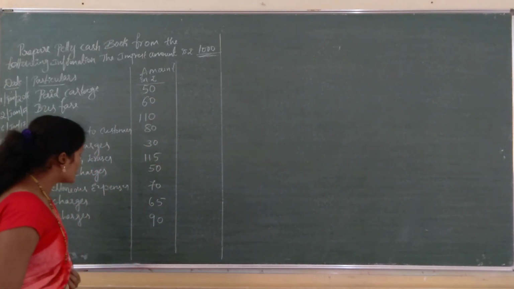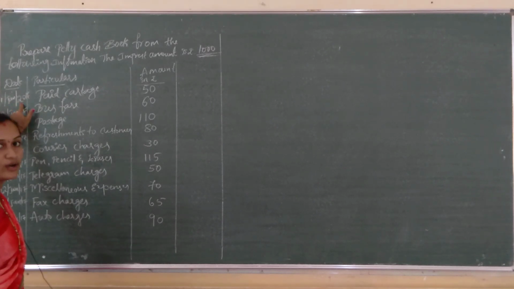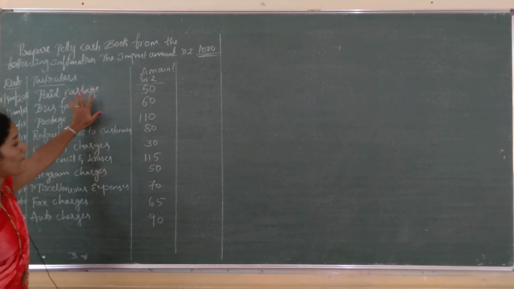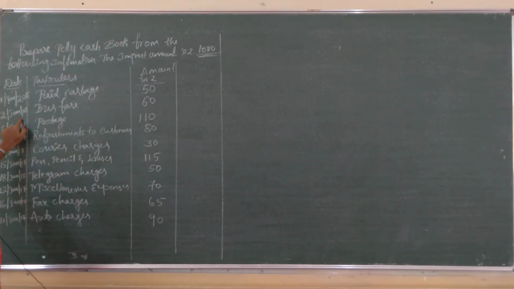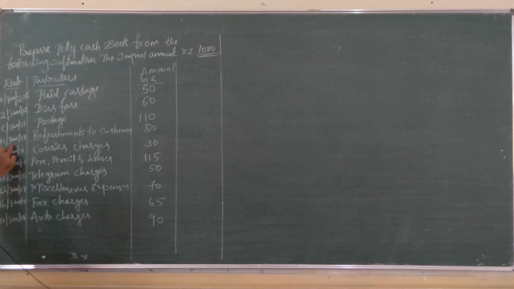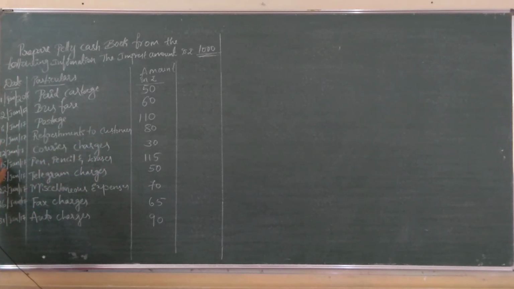The transactions are: January 1st 2017, paid cartage rupees 50. January 2nd, bus fare rupees 60. January 6th 2017, postage rupees 110. 10th January 2017, refreshments to customer rupees 80.